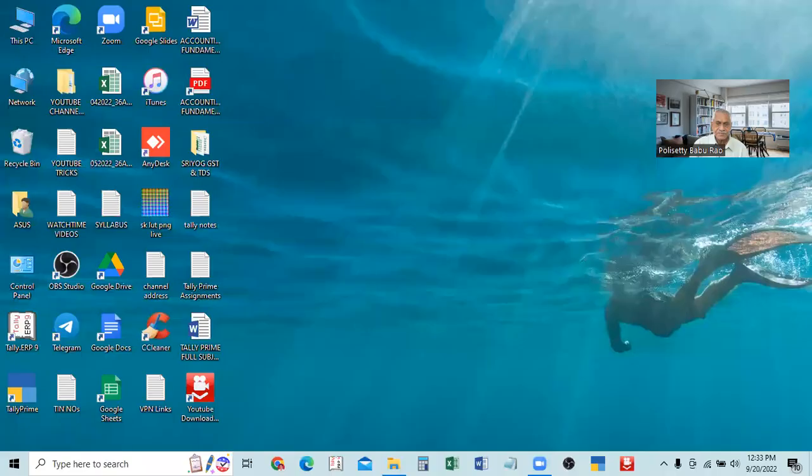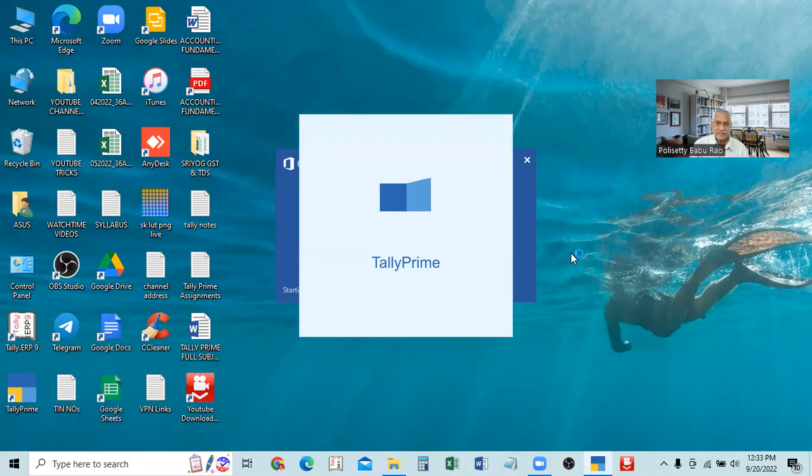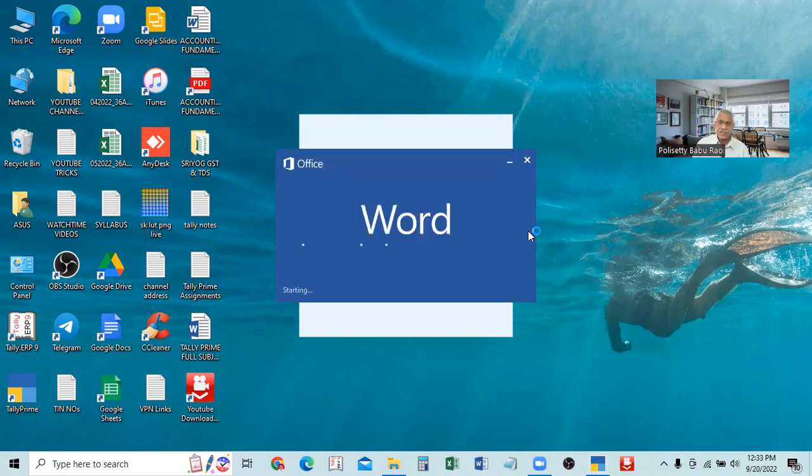I will share the screen and the Tally Prime and show you. Ledger creation is completed. Both single ledgers as well as multiple ledgers we created.